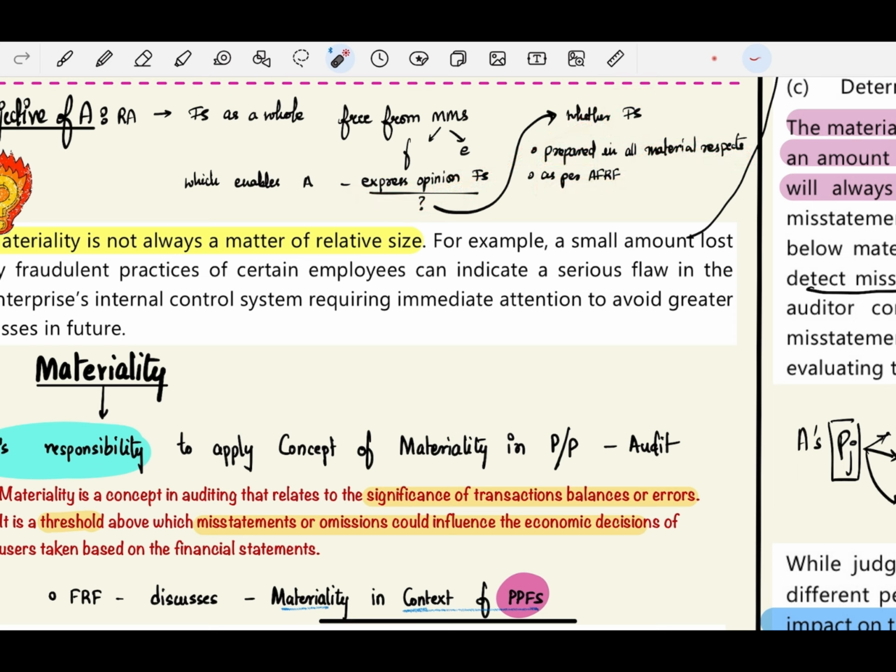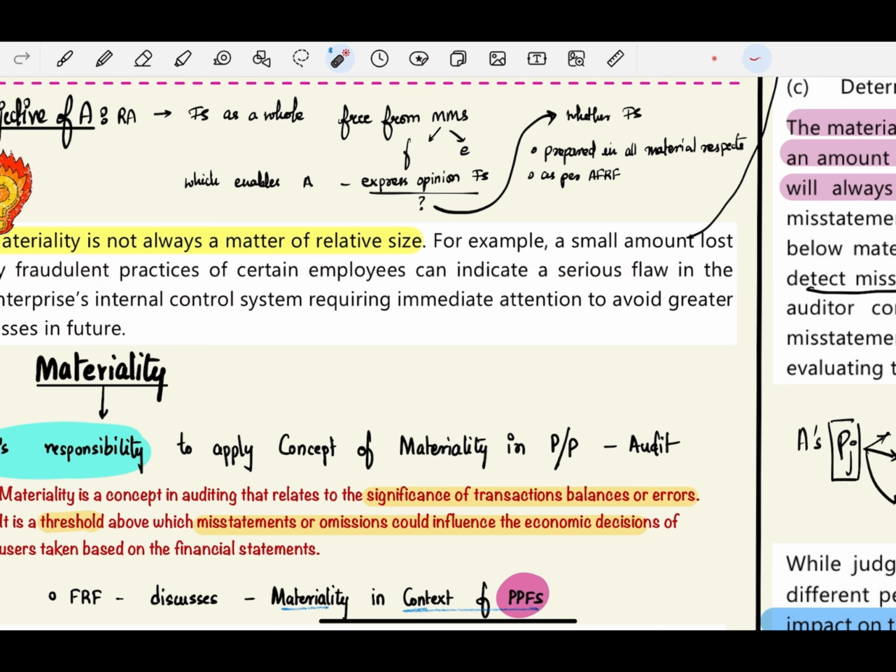Materiality is not always a matter of relative size. Materiality doesn't always depend on size, for example, if the amount of the transaction is about 10 lakhs, let us consider it as material. So materiality is not always a matter of relative size. For example, a small amount lost by fraudulent practices of certain employees can indicate a serious flaw in the enterprise internal control system requiring immediate attention to avoid greater loss in the future.